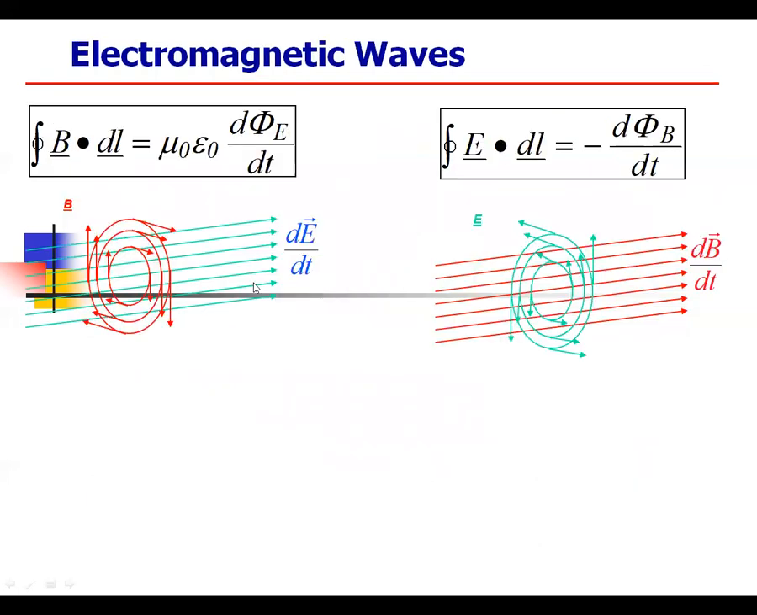Now we shall move to another topic, that is, integral B dot dl equal to mu. This is the first equation.